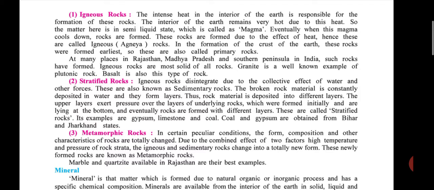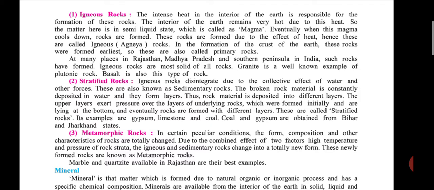Eventually, when this magma cools down, rocks are formed. When magma cools down and that liquid form is converted to hard form, then it is called rock. These rocks are formed due to the effect of heat. Hence, these are called agneya or igneous. Right?